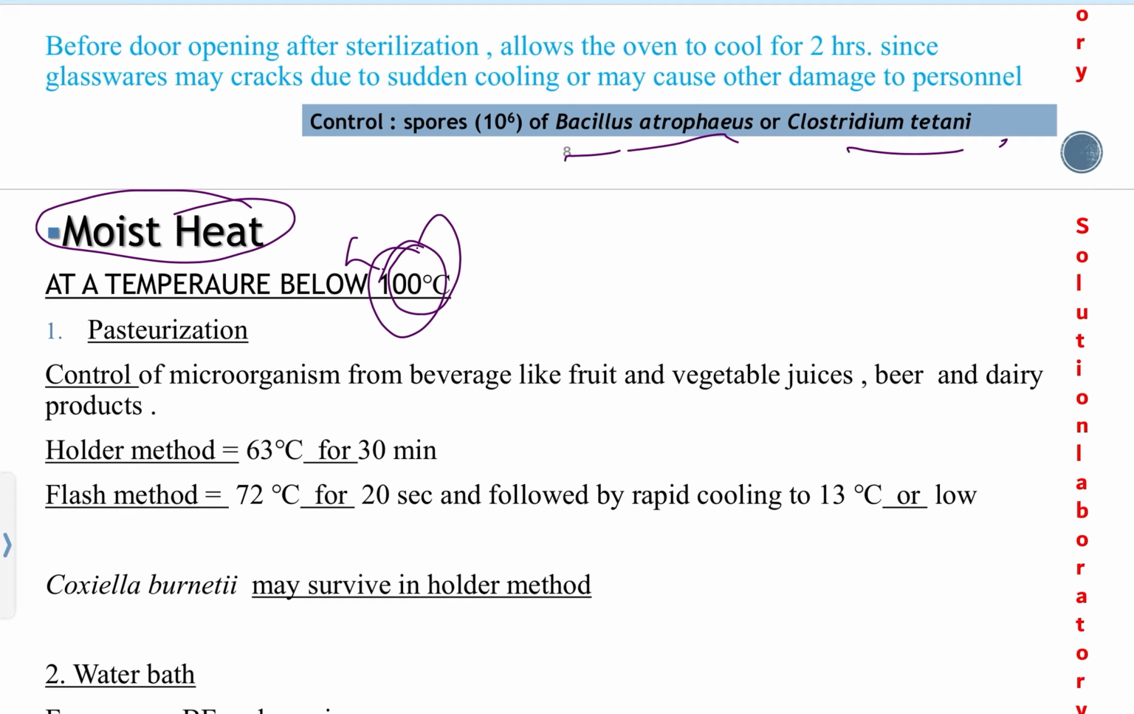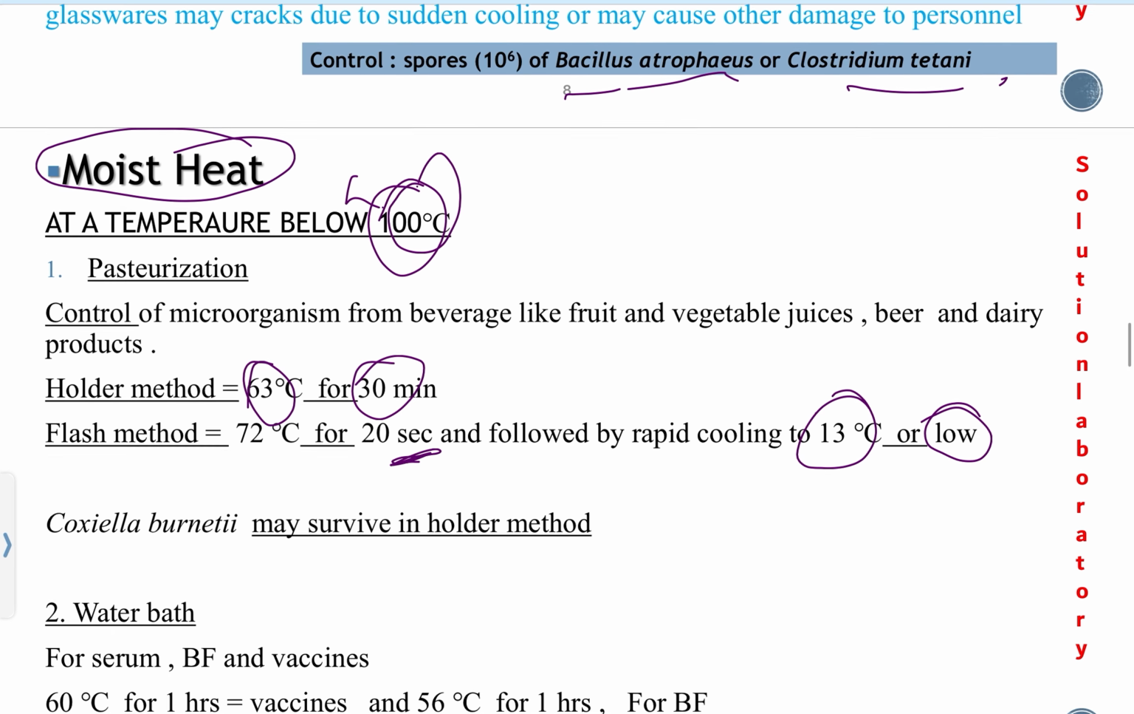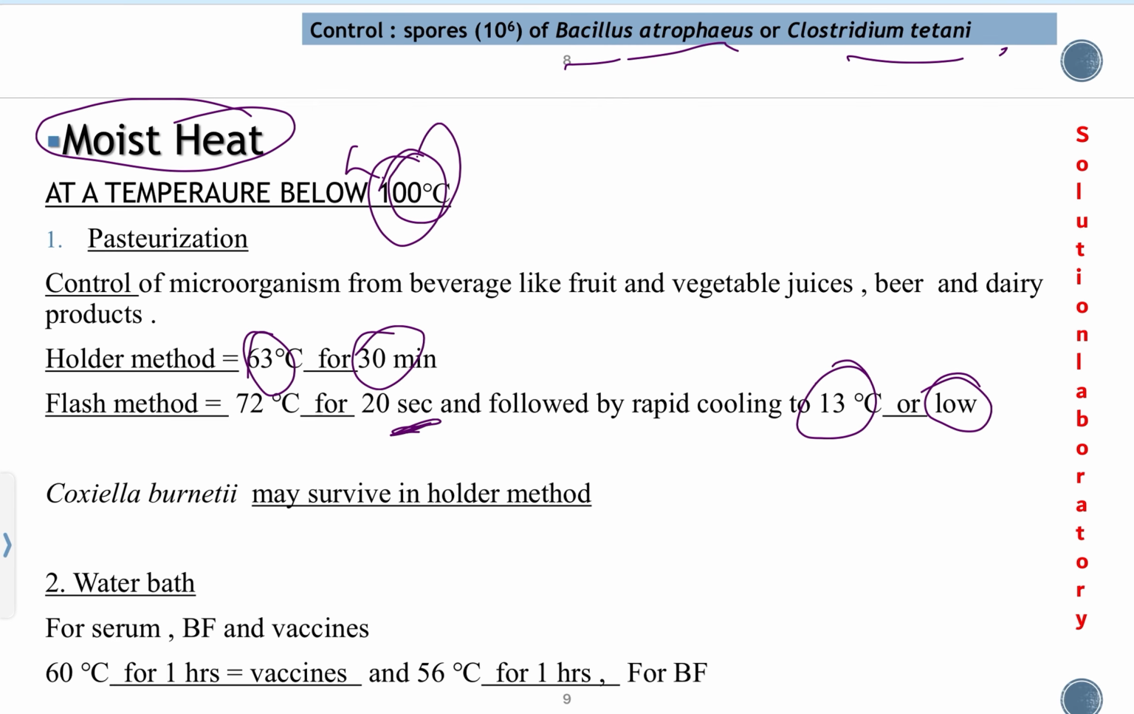Holder method and flash method, two types of pasteurization, are available. In the holder method, the holding temperature and time is 63 degrees Celsius for 30 minutes. In the flash method, 72 degrees Celsius for 20 seconds, followed by rapid cooling at 13 degrees Celsius or lower. Remember that. Coxiella burnetii may survive in the holder method. This is the bacteria which survives the holder method.